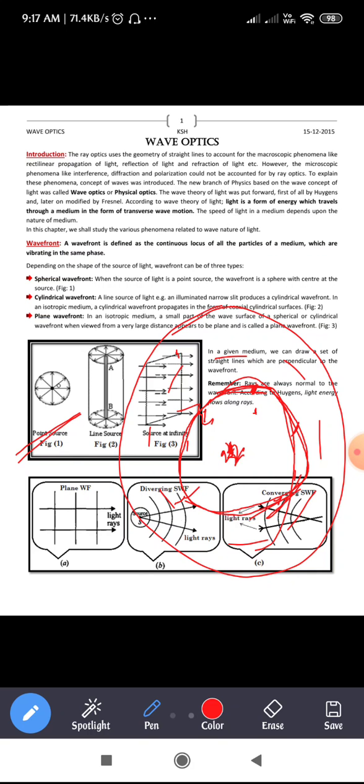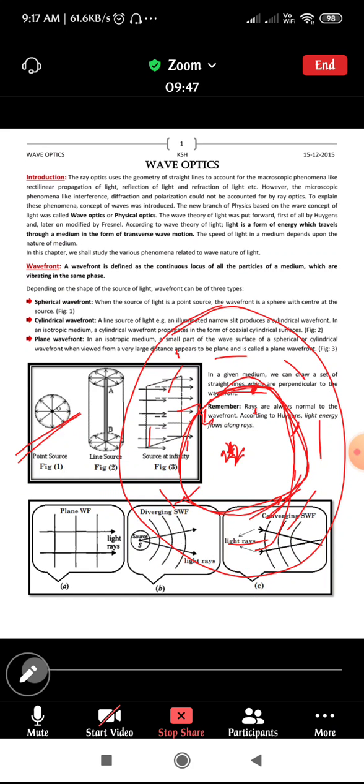Do one thing, just go through that wavefront first. Let me know whether you have understood it, because after that we have spherical, cylindrical and plane wavefronts. First of all you should know what a wavefront is, then it will be easy for you to understand spherical, cylindrical and plane.